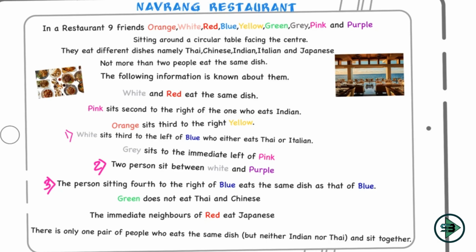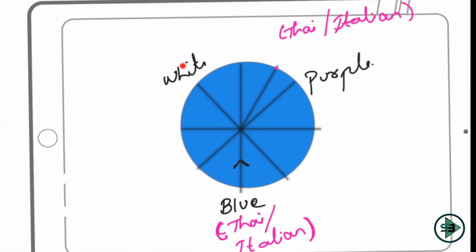Pink sits second to the right of one who eats Indian. So where can I put an Indian? If I put an Indian at the place of white, pink sits second to the right of it. So here will be my pink. If I say white is an Indian, this will be my pink, and to the left of pink it is gray. So it is possible. Yes, white can be an Indian. So I can put an Indian at this place.